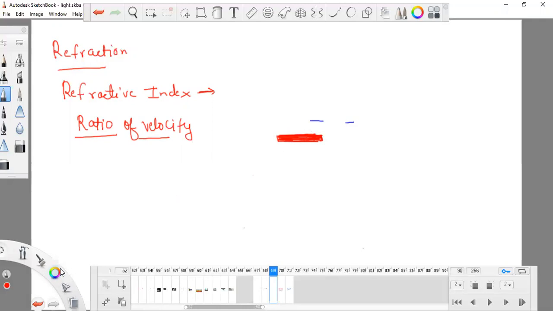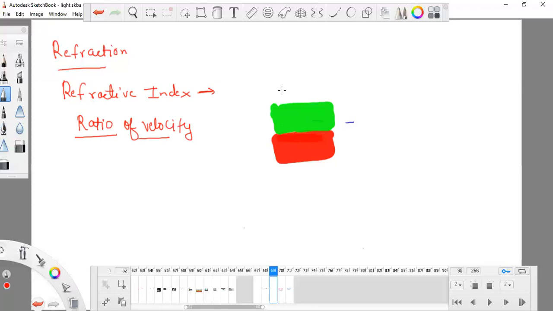So here I'm drawing, this is one medium, and this is another medium, and the middle line is the interface.